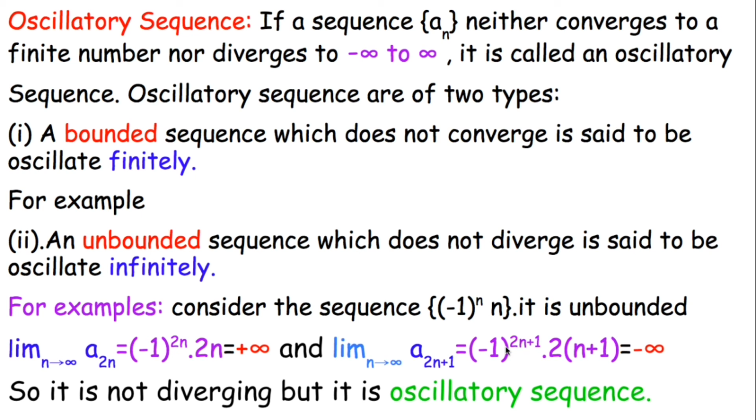So it is not diverging, but it is an oscillatory sequence, because an unbounded sequence which does not diverge is said to oscillate infinitely: on one side it goes to plus infinity, on the other side to minus infinity, and at the next term it goes to plus infinity again. A bounded sequence which does not converge is said to oscillate finitely. So these are the three types of sequence we have seen.